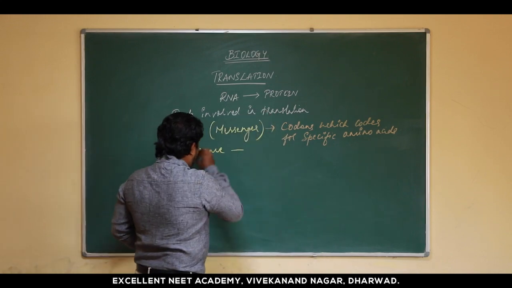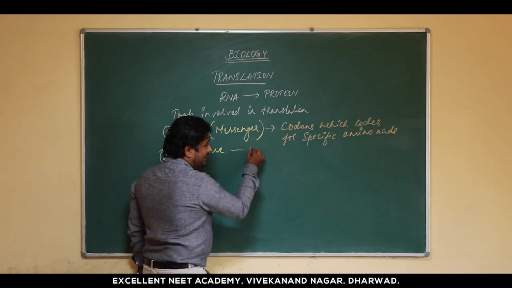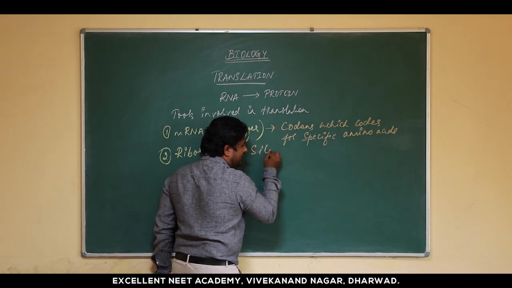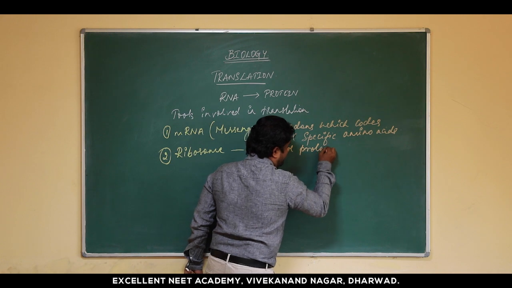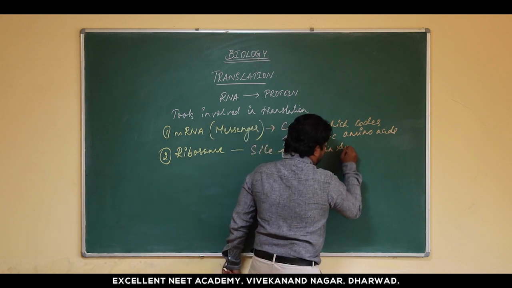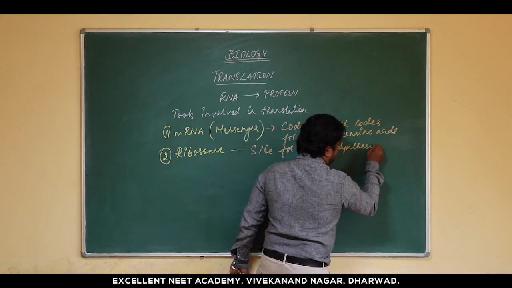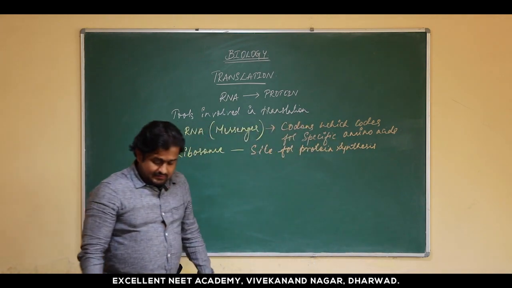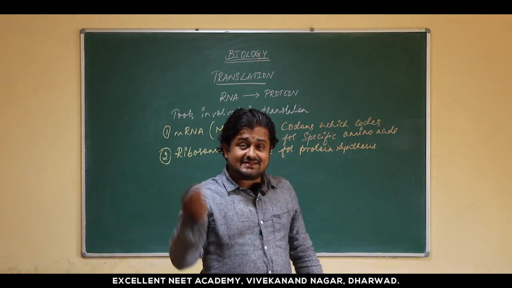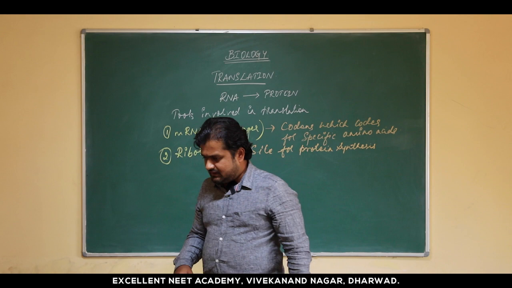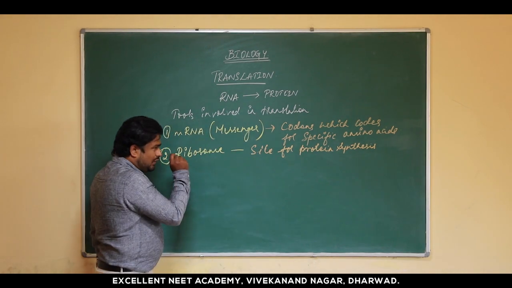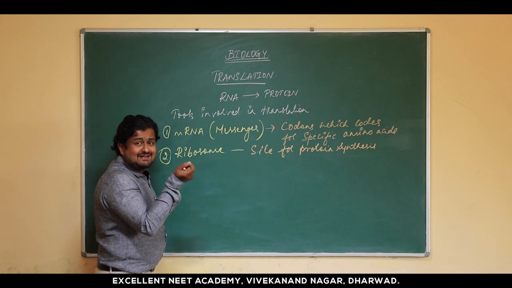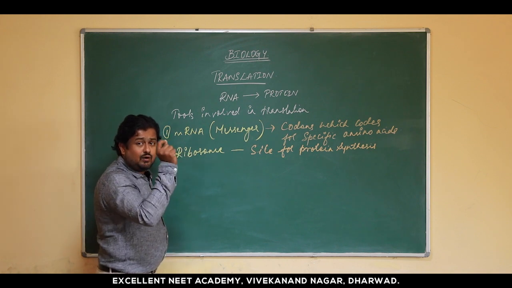When we talk about the ribosome, it is the site for protein synthesis. This is very important. It is inside this ribosome that the proteins are going to be synthesized.